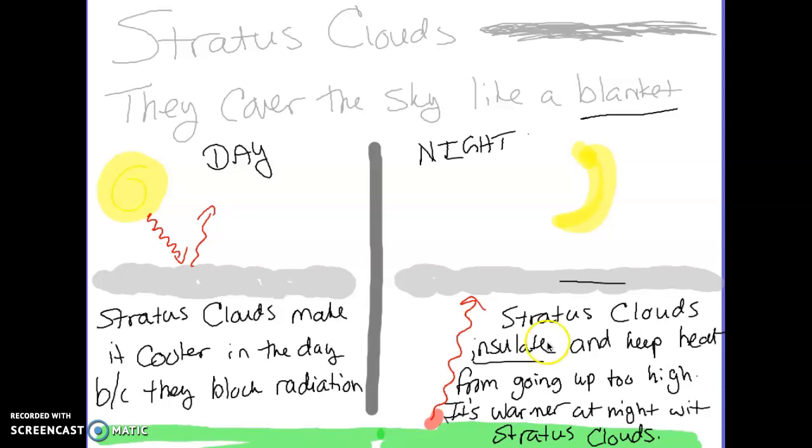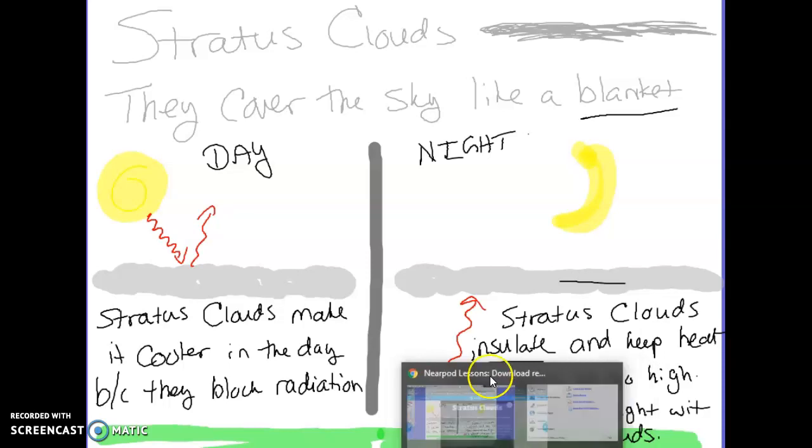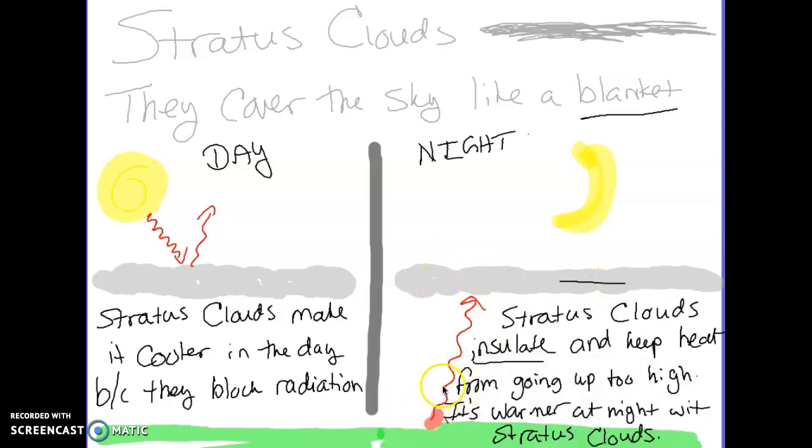Conversely, at nighttime, if there is cloud cover, any heat that was absorbed by the Earth during the day typically is radiated back out into the atmosphere during the evening because the sun's no longer shining on it, it's no longer absorbing heat, it's giving off heat. And so what happens at night is if there is cloud cover, as the heat is being given off, it is trapped. It doesn't get to go into the atmosphere, and it's trapped at lower levels, and that keeps us warmer at night. So the thing that you need to really memorize and know and understand is why during the day cloud cover makes it cooler and why during the evening and at nighttime cloud cover can make it warmer.